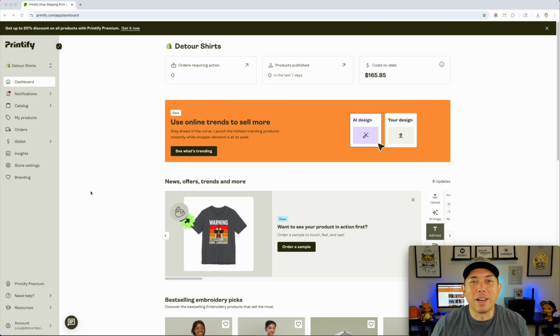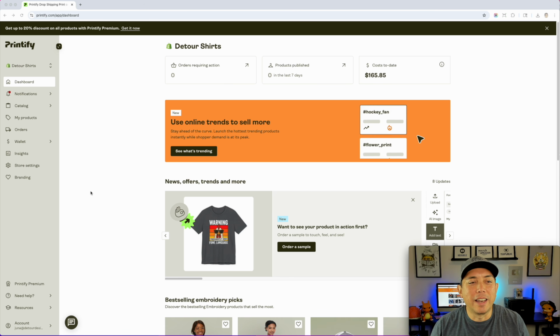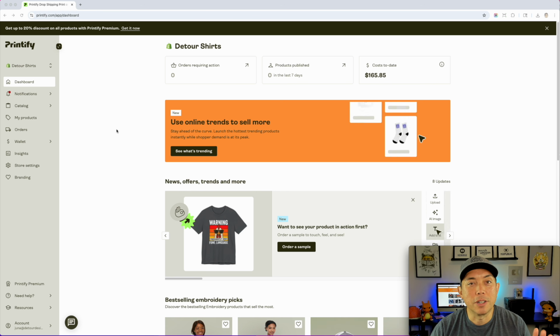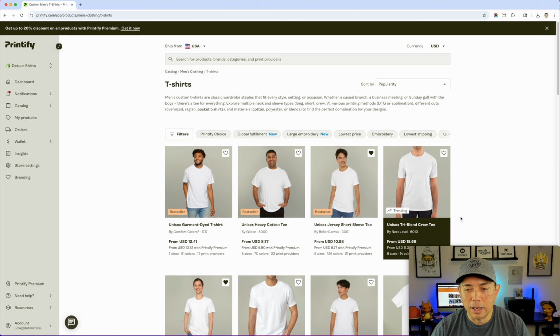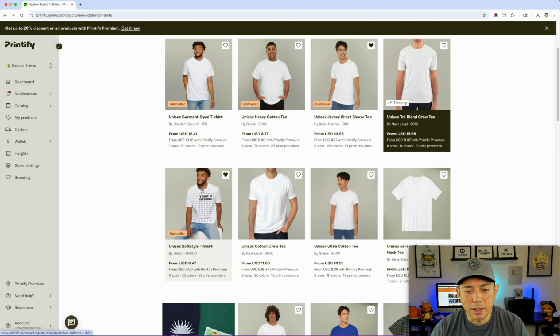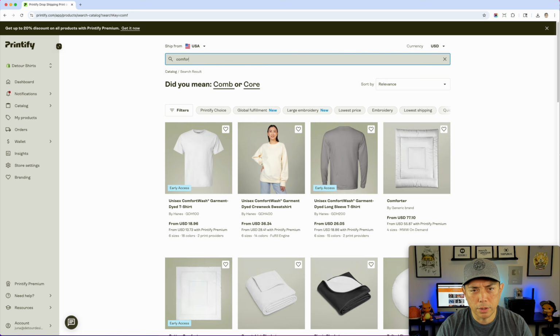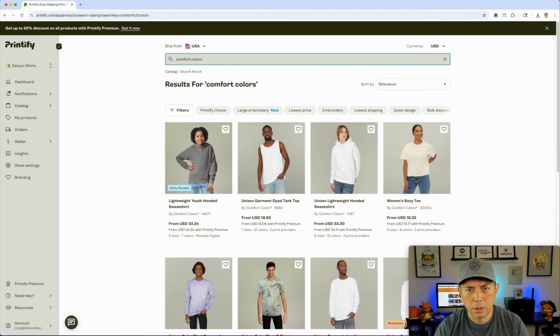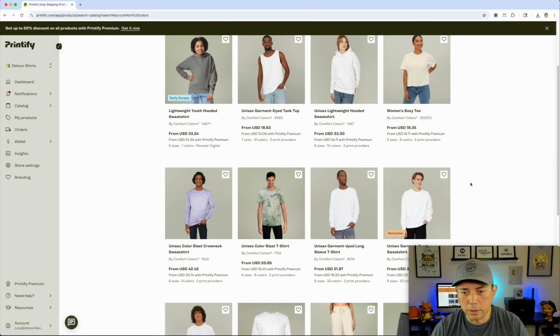Okay, last step. Now that you've found the one that you like, not necessarily raccoons again, maybe a different one, and you put it together in Canva, the next step is to put it on Comfort Colors, because we saw that that's the most used one. So I'm gonna go to Catalog. Here, I'm gonna go to T-shirts, and let's see, then Comfort Colors right there, 1770. I think that's the only one. Let me see if there's more Comfort Colors. Oh, I guess there's hoodies and all of this one's Comfort Colors as well.